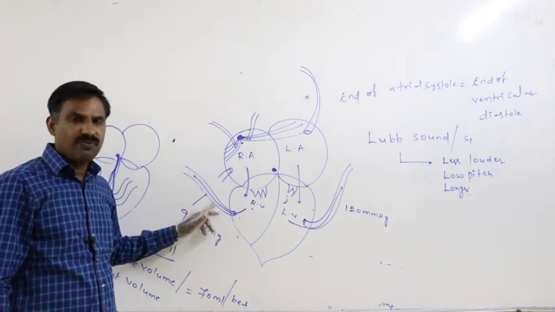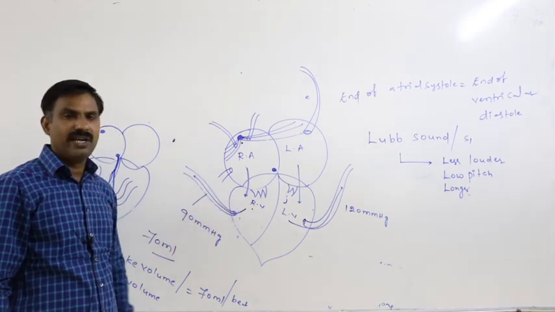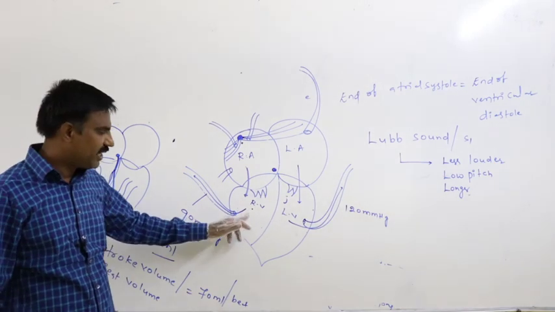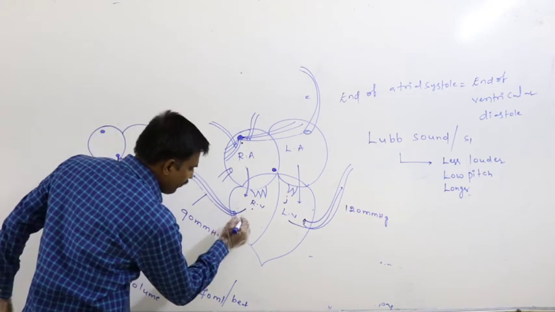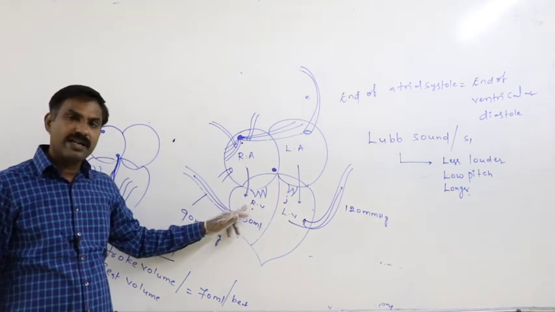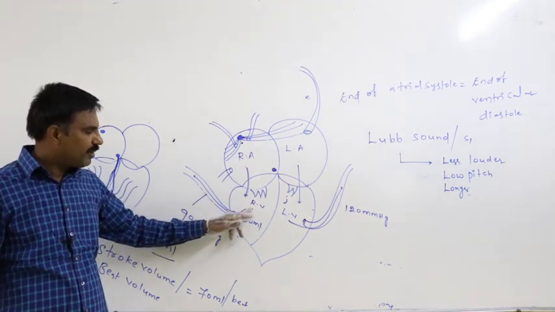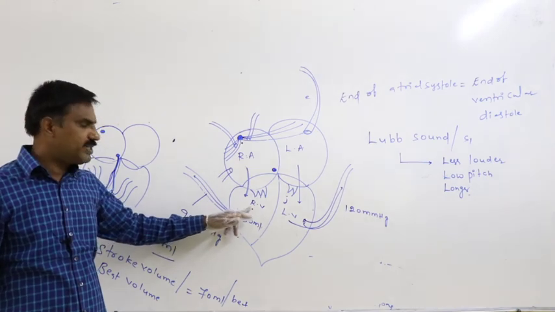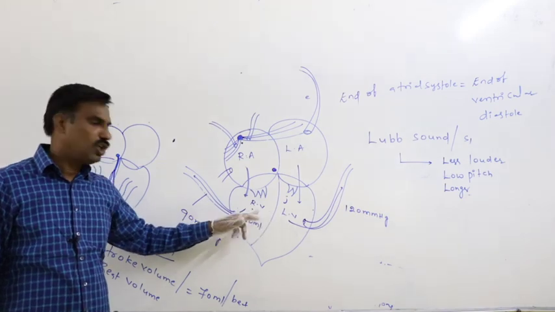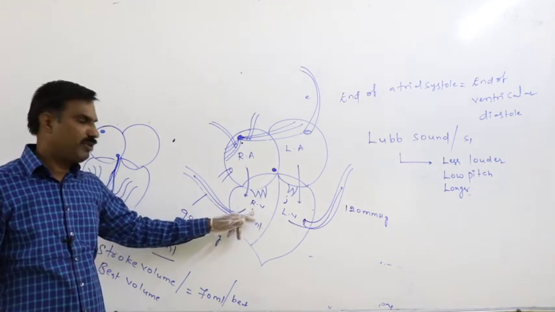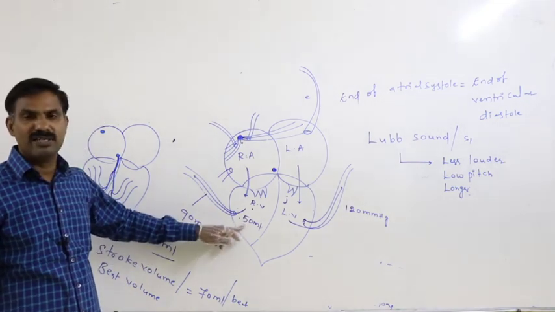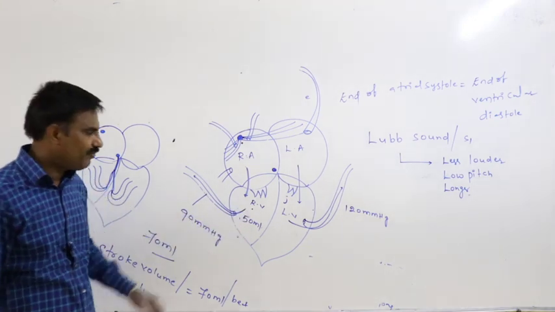After sending out 70 ml of blood from the right ventricle, how much volume of blood is retained in the right ventricle? That is 50 ml. Because at the end of ventricular diastole, the volume of blood present in the right ventricle is 120 ml. During ventricular contraction, 70 ml of the 120 ml is sent out. After that, 50 ml is retained in the right ventricle.